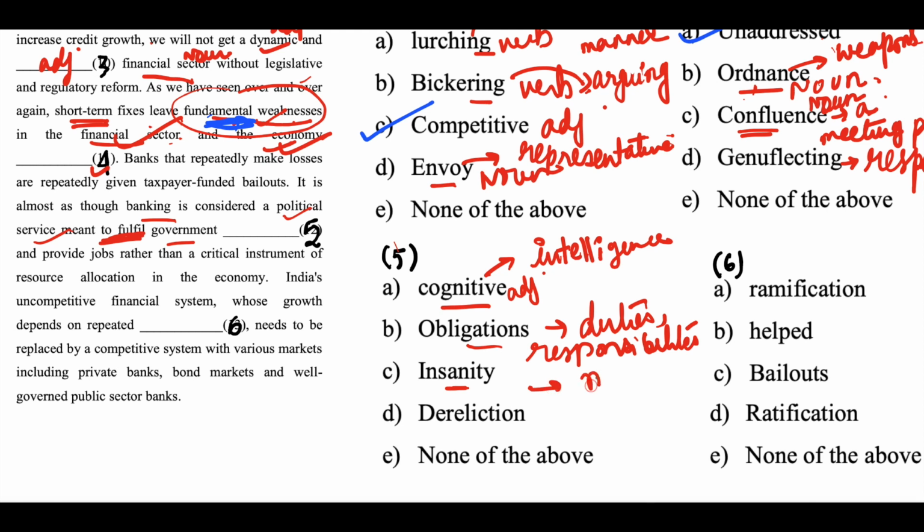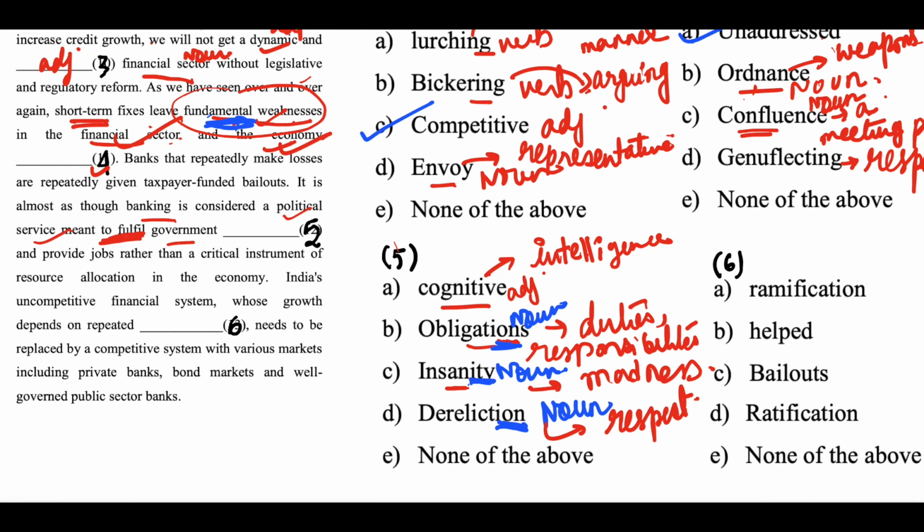Insanity means madness. Obligation ends in T-I-O-N. So this is a noun. Insanity ends in I-T-Y. So this is also a noun. Dereliction ends in I-O-N. So this is also a noun. Dereliction means respect.